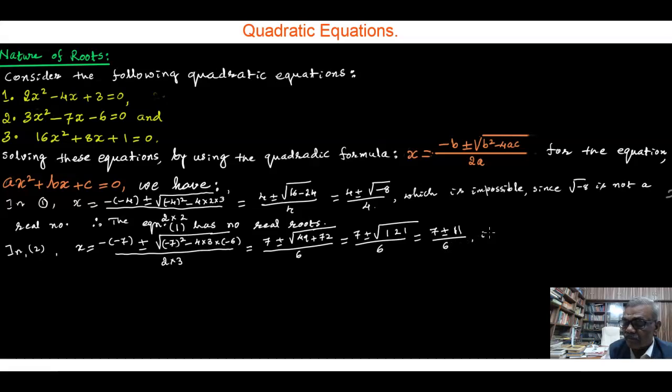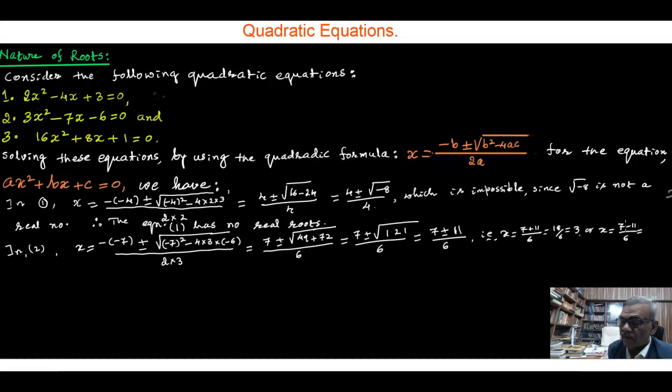So x is equal to 7 plus 11 by 6, which is 18 by 6, equal to 3, or x is equal to 7 minus 11 by 6.